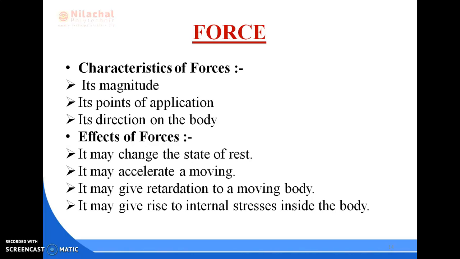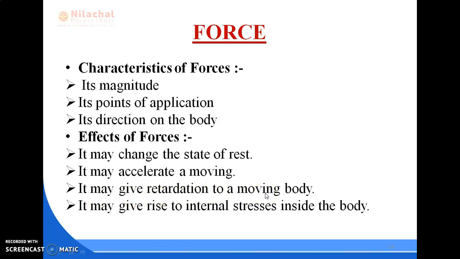Next, it may accelerate a moving body. Whenever we are rotating a wheel on the ground and continuously applying a pushing force, it will increase the acceleration. Next, it may give retardation to a moving body.